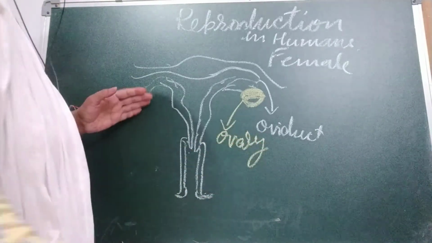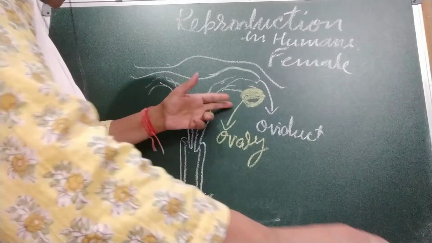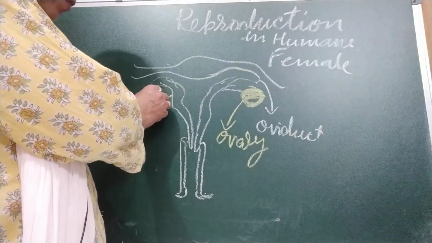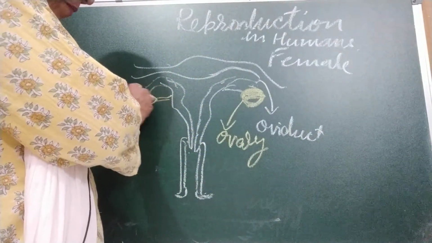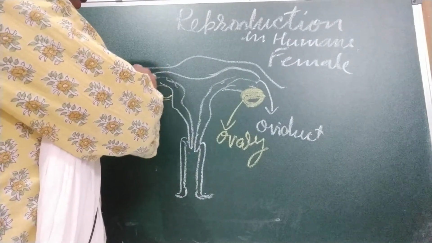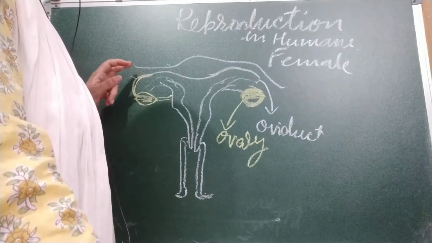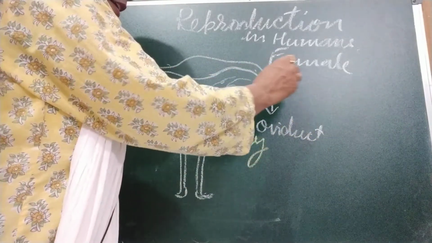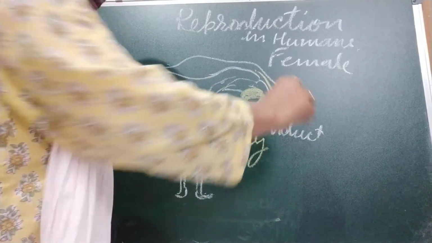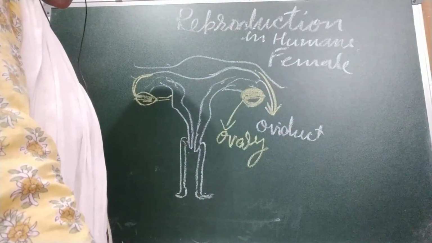The female reproductive system includes a pair of ovaries, one on this side and one on this side. Then the oviduct. The other name of the oviduct is fallopian tube.